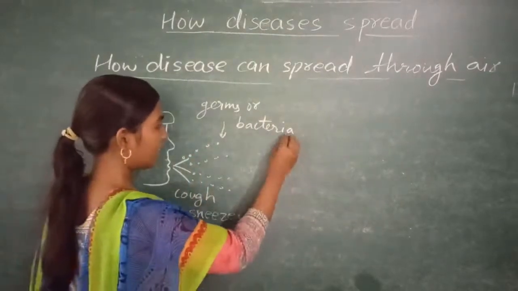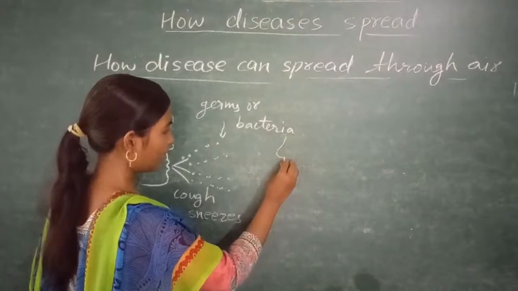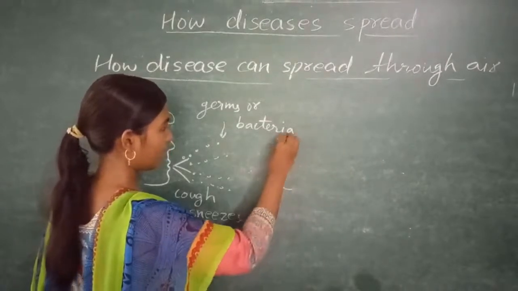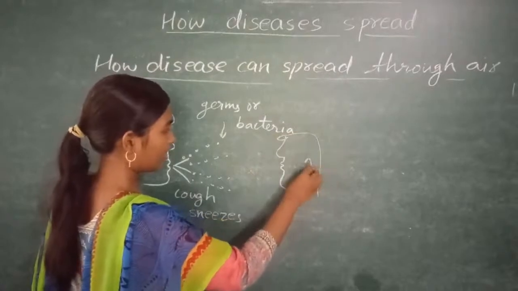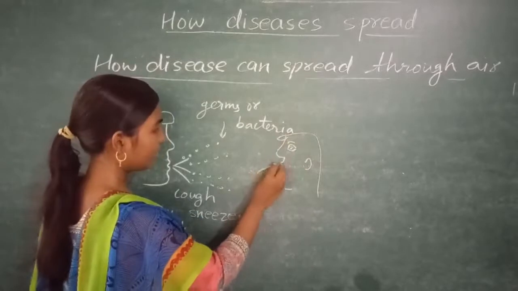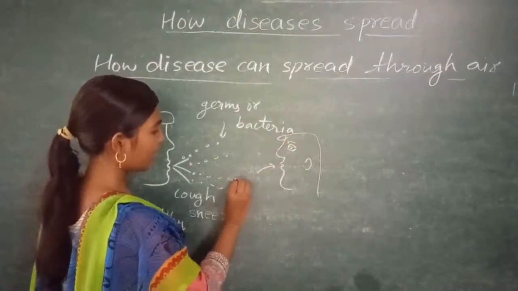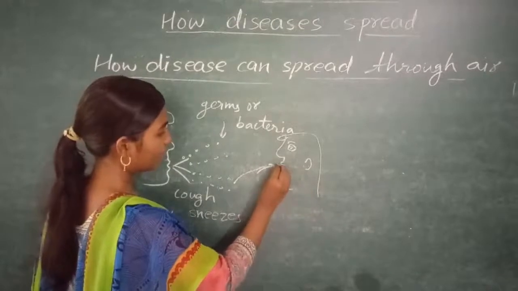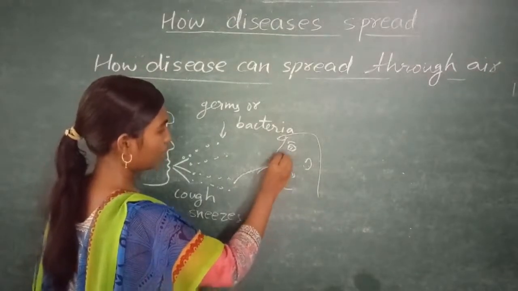And when a healthy person is standing in front of him, breathing in, these germs enter inside his body either through the mouth or through the nose.